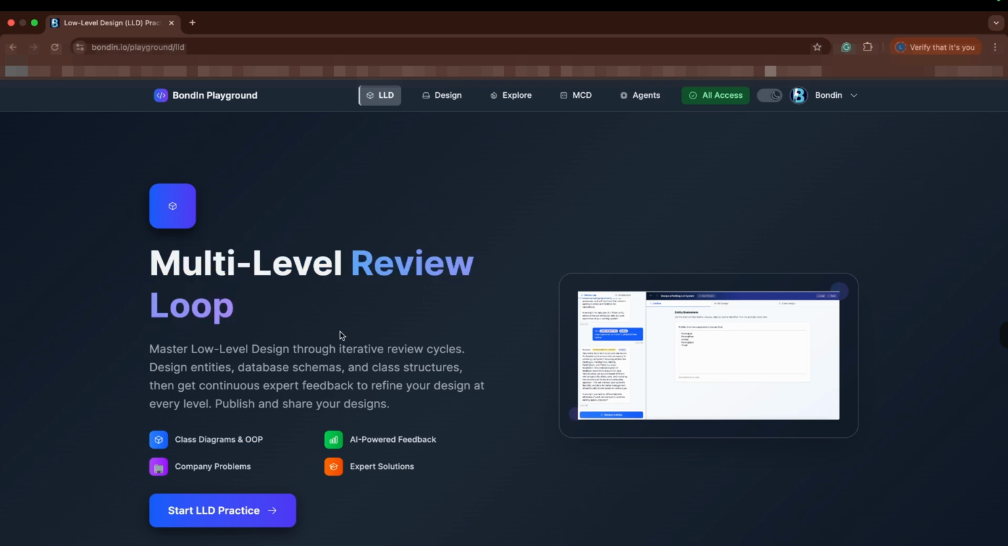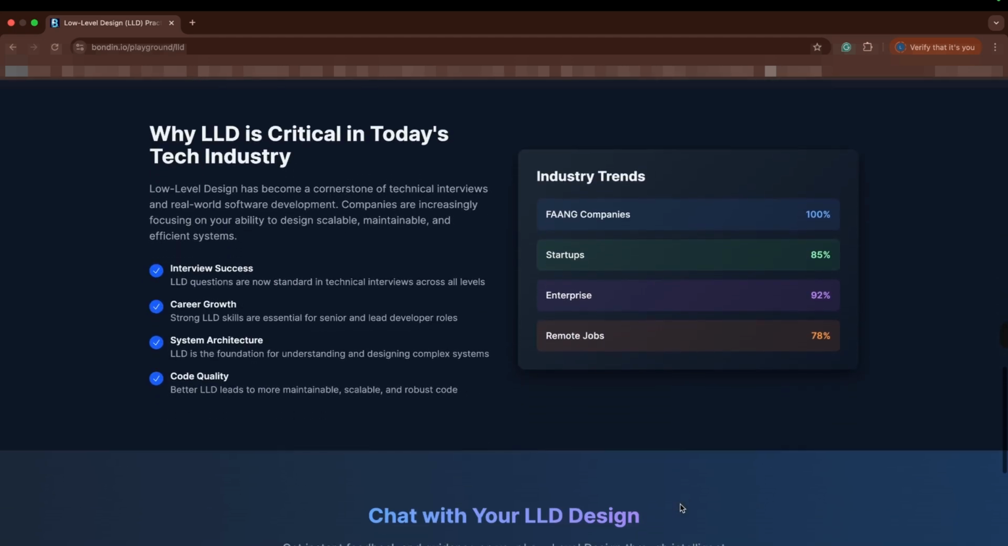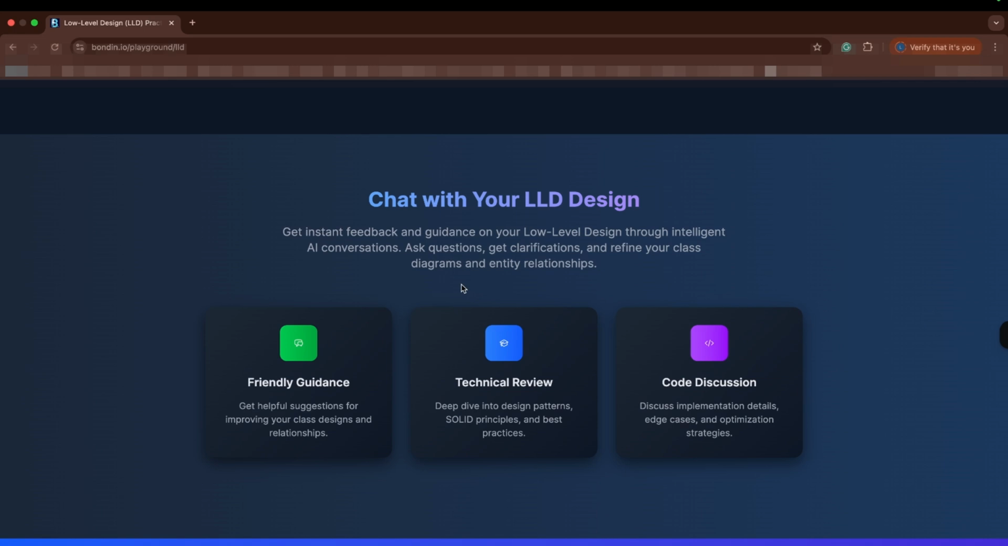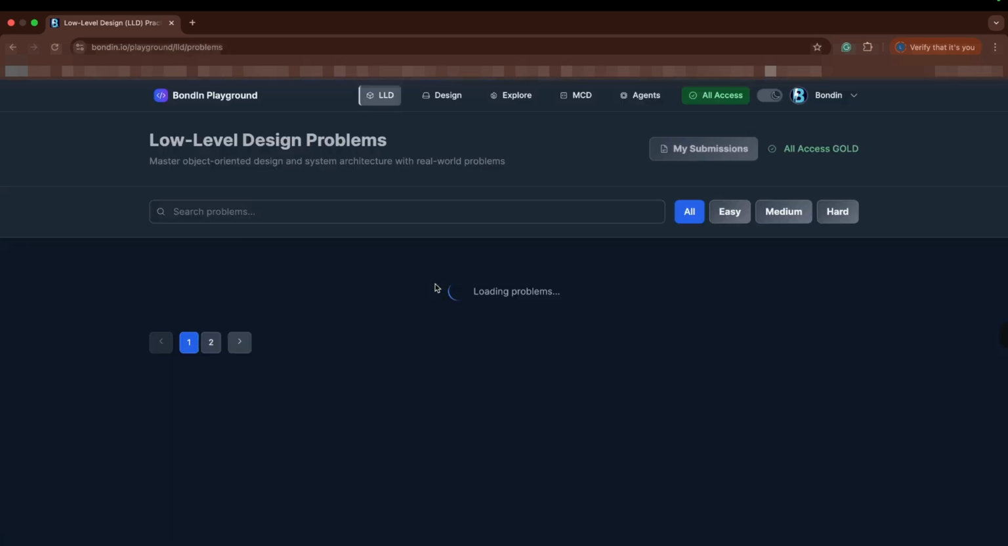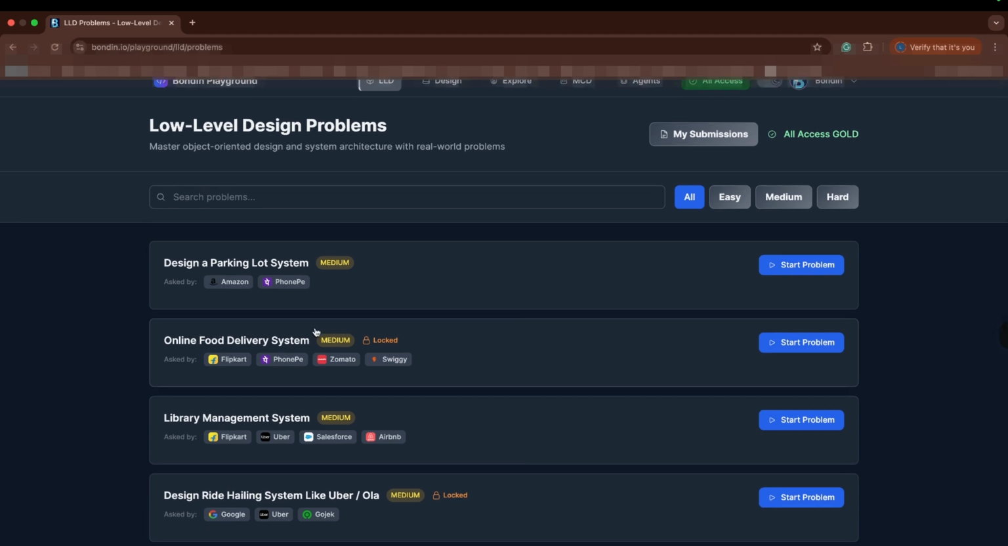This video introduces the BondIn multi-level review loop, our low-level design playground. The LLD Playground is built to help engineers practice low-level design the way interviews actually evaluate it, through structured thinking, iterative design, and continuous review. From the LLD Playground, engineers can access a growing list of low-level design problems. These problems are curated based on real interview patterns, and new problems are added continuously over time.